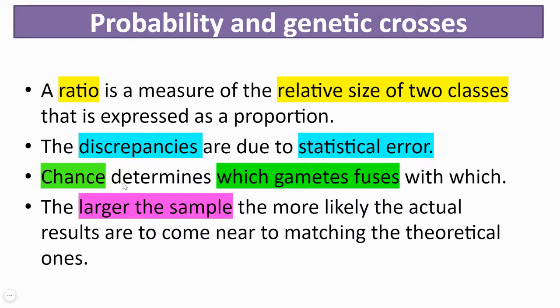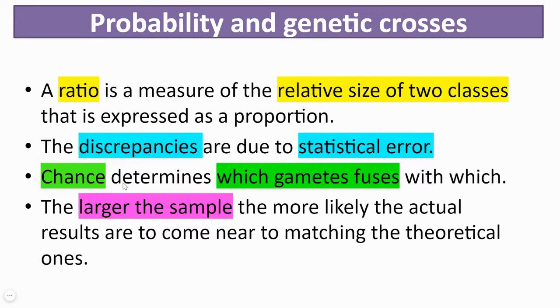The larger the sample, the more likely the actual results are to come near to the matching theoretical ones. So, if the parents were crossed and a large number of offspring were produced, the larger the number you get in your F1 generation, or the larger the number of offspring you get in F2 generation, there is a higher chance that your Mendelian phenotypic ratio will be very close to the expected one, that is very close to 3:1.